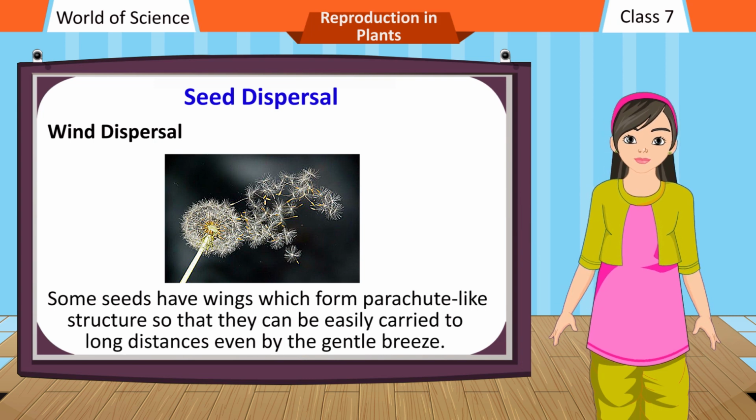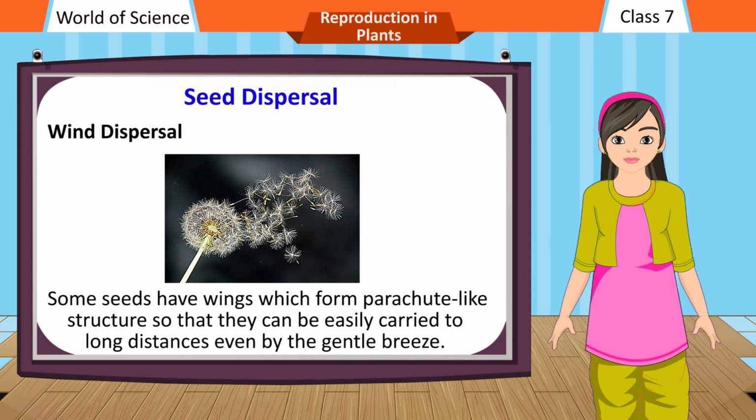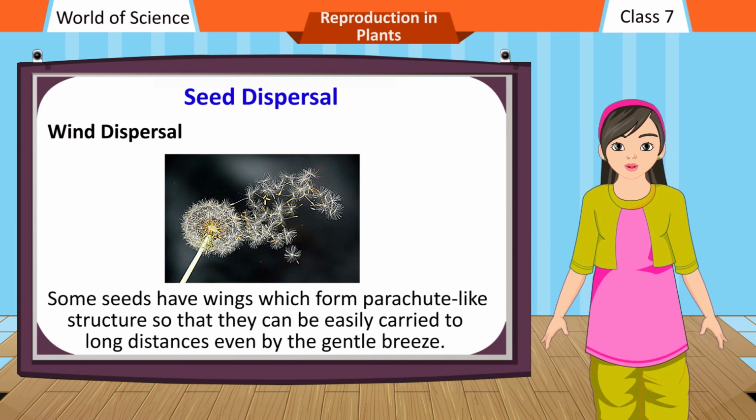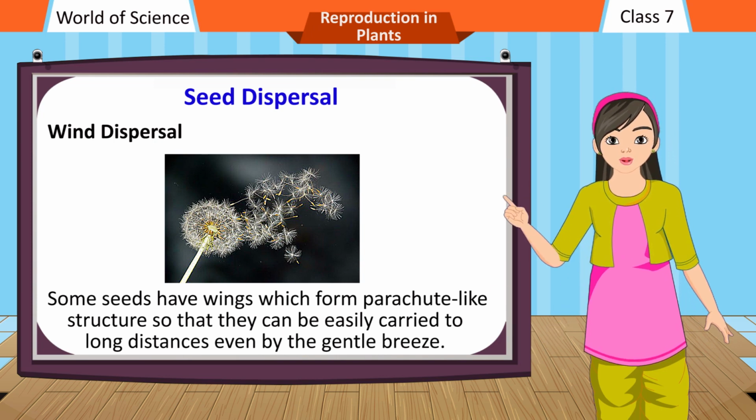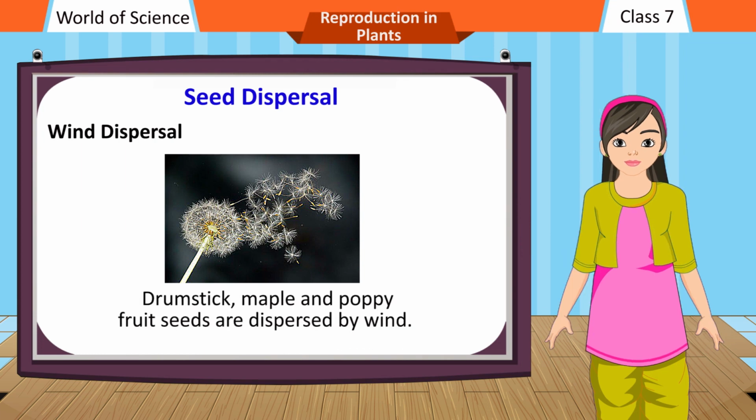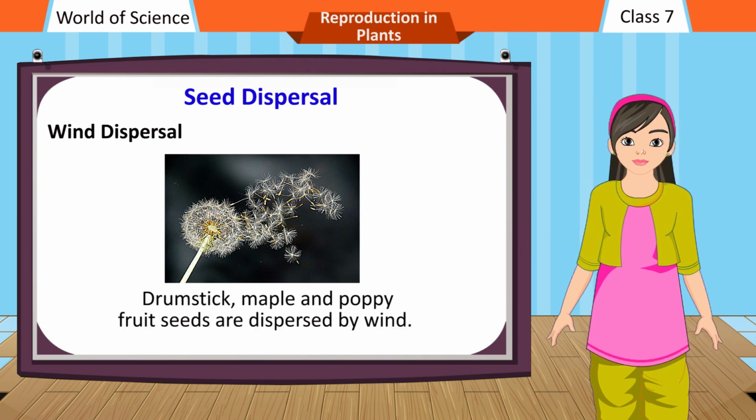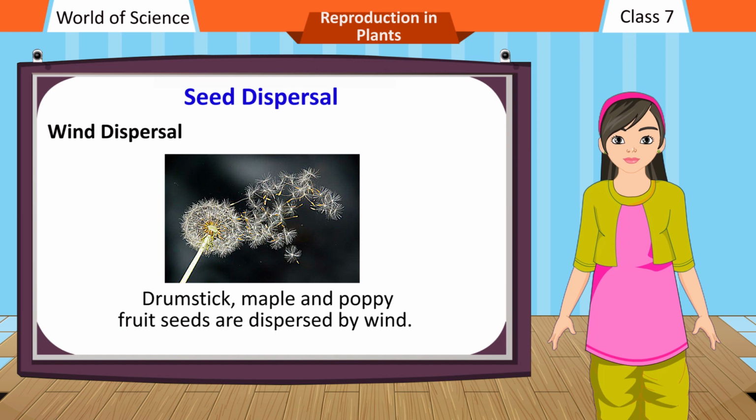Wind dispersal. Seeds are set free by the opening of the fruit either by explosion or by bird bite. Some seeds have wings which form a parachute-like structure so that they can be easily carried to long distances even by the gentle breeze. Drumstick, maple and poppy fruit seeds are dispersed by wind.